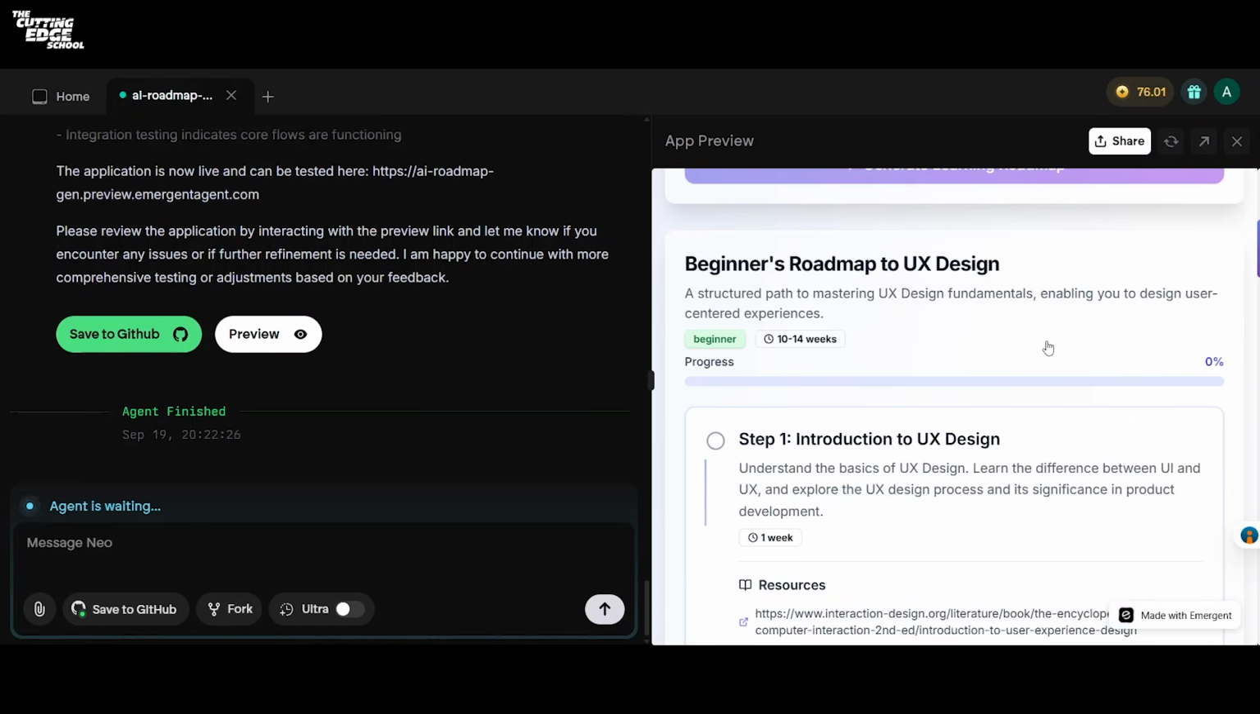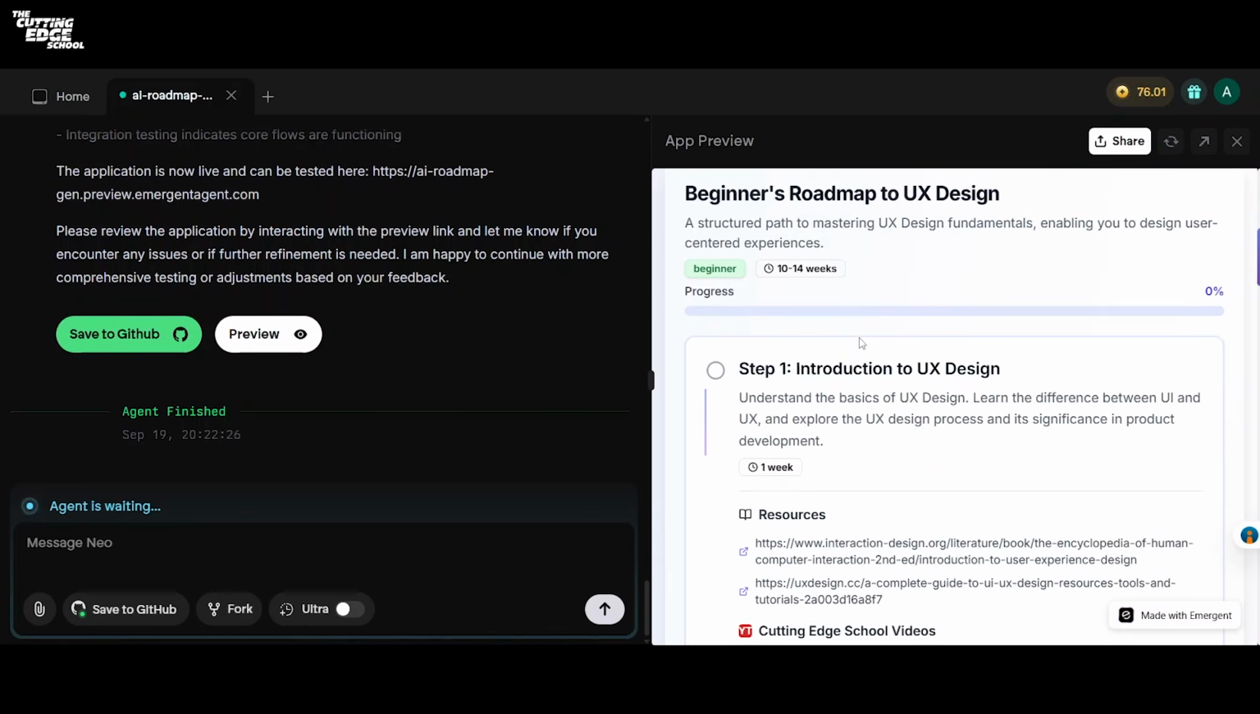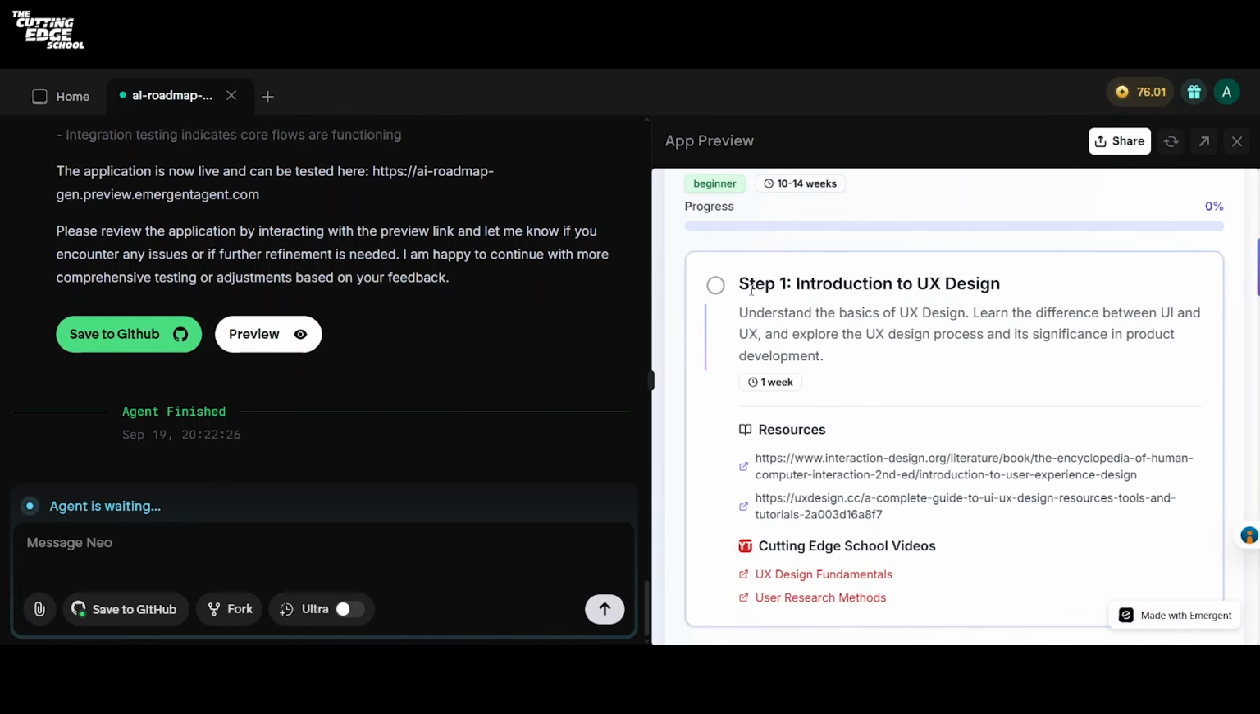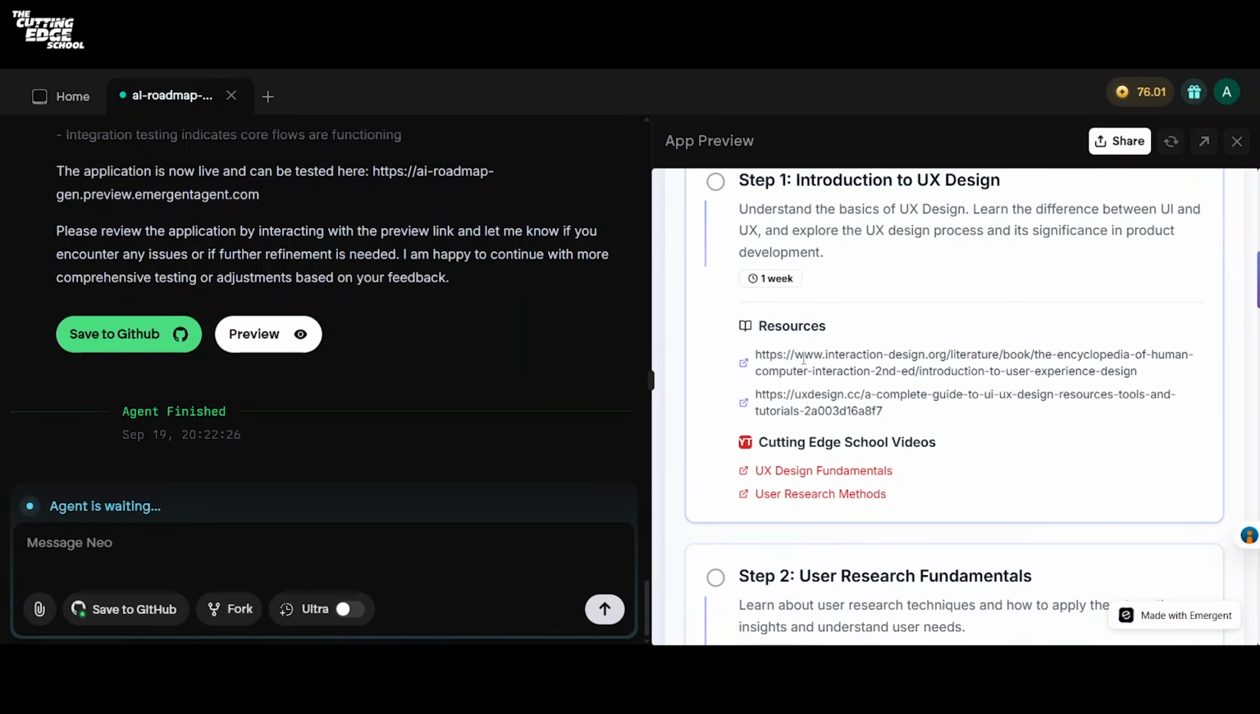As you can see, now my roadmap is being generated. It says Beginner's Roadmap to UX Design, a structured path to mastering UX design fundamentals, enabling you to design user-centered experiences. It says beginner. It says that it will take me 10 to 14 weeks. It also has given me a progress bar. It has given me steps: understanding the basics of UX design, learning the difference between UI and UX. It has given me resources.